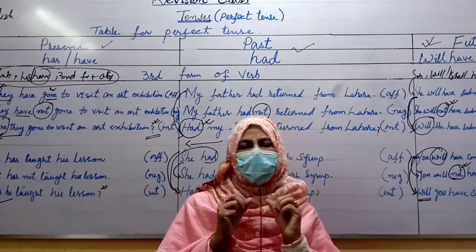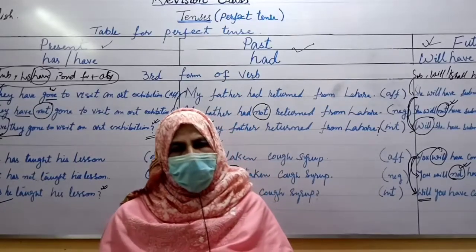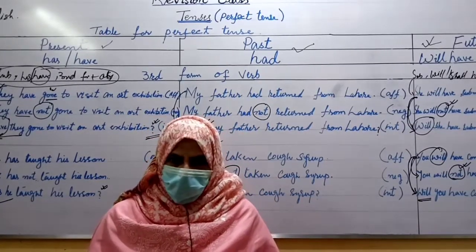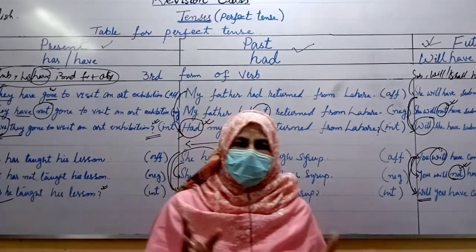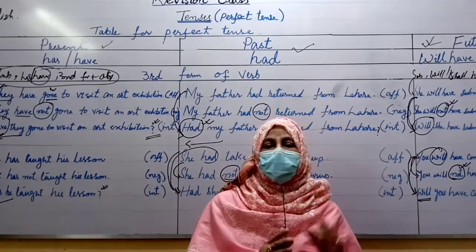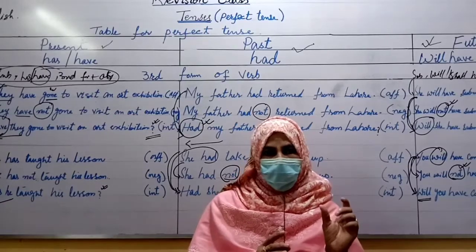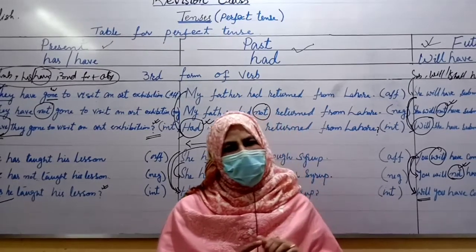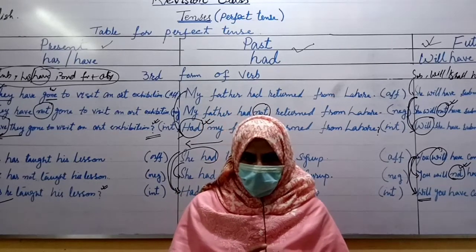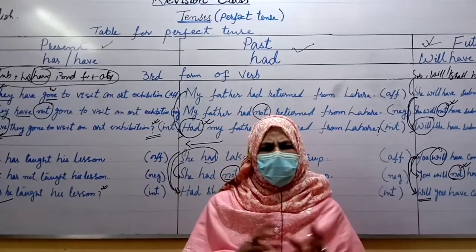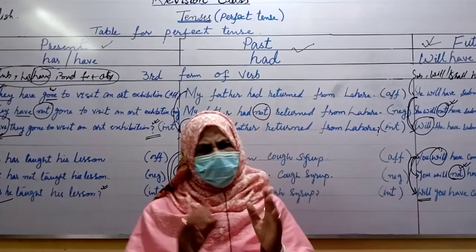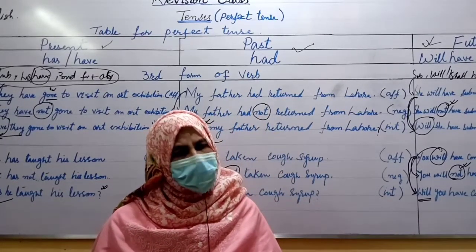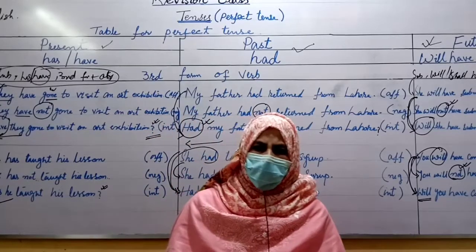First you will read your paper very carefully and start to attempt it one by one. Okay, beta? And in your examination copy, first you will write your name, full name, not short name. Incomplete name isn't allowed. Full name, then roll number and correct date. Don't try to copy down the complete paper, just write down the correct question number and start to attempt. In this way you will attempt your paper.